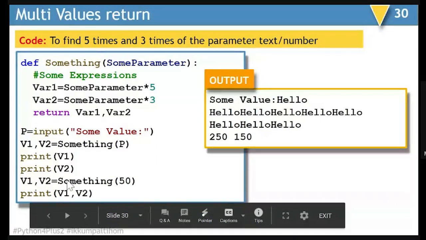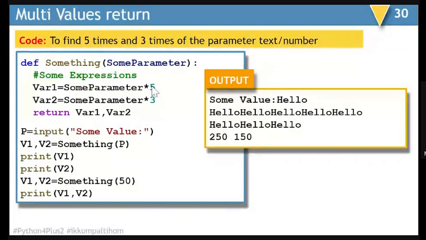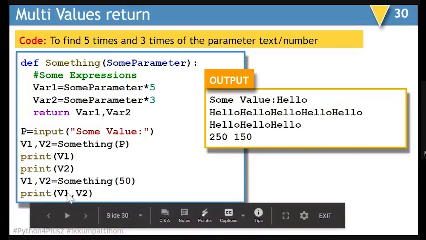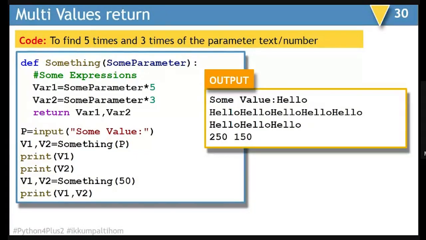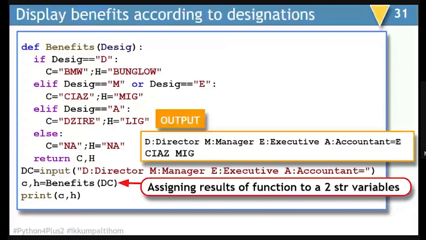The second time, when I am passing 50 as the parameter in some parameter, 50 multiplied by 5 will become 250, and 50 multiplied by 3 will become 150. When I am returning the results in v1 and v2, and this time displaying them one next to each other, it will display 250 and 150. This is a wonderful example where you can see that at the same time, the function is able to return more than one result. This is another example where multiple results are returned, and this time the multiple results are of string type, and they are assigned with the help of variables.